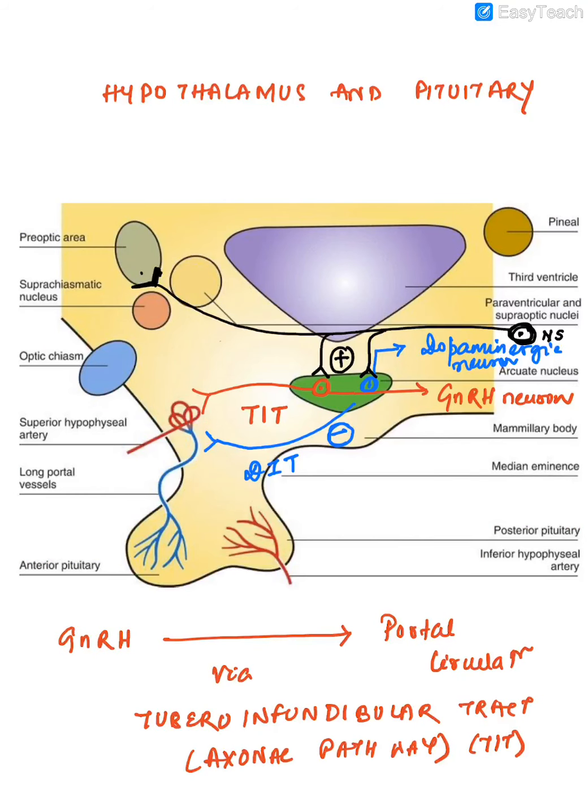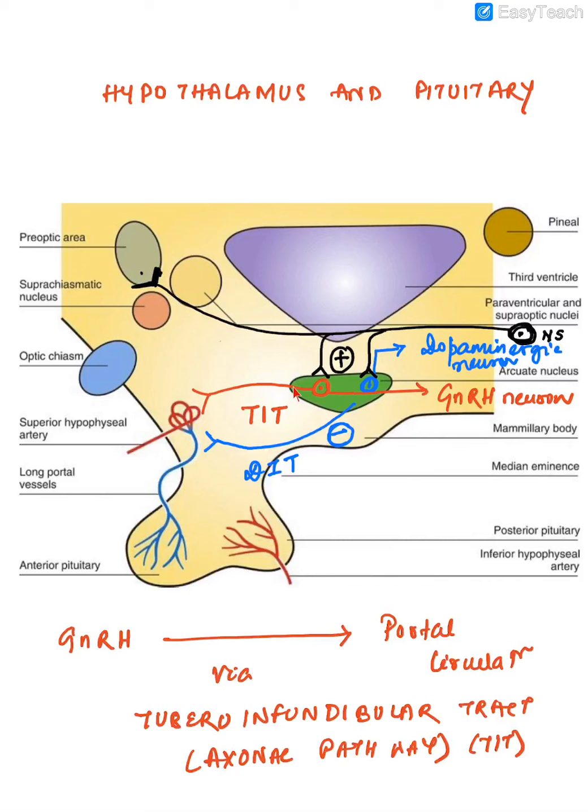So this is the structure of the hypothalamus and pituitary. You can see there are various nuclei. This is the preoptic area. This is the suprachiasmatic nucleus. This is the optic chiasm, and this is the main nucleus which is responsible for GnRH production, because the GnRH producing peptidergic endocrine neural cells are located in the arcuate nucleus.